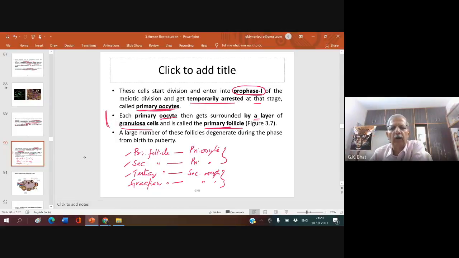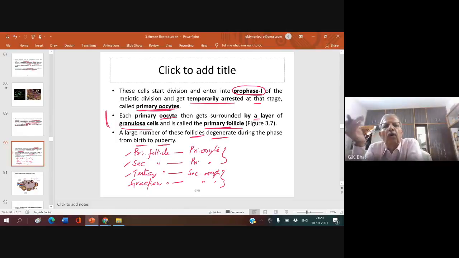A large number of these primary follicles with the primary oocyte degenerate during the phase from birth to puberty. Before birth, you have seen that there were about a couple of million oogonia.